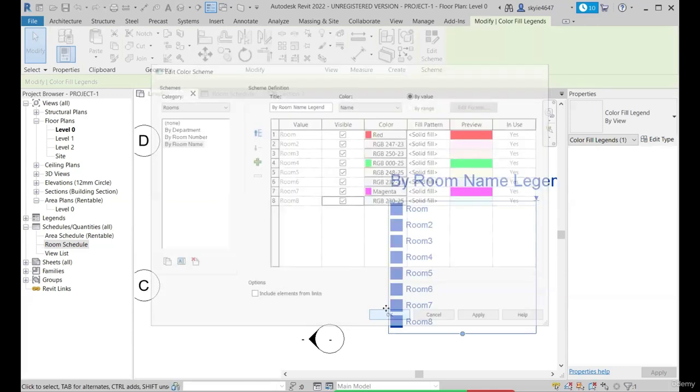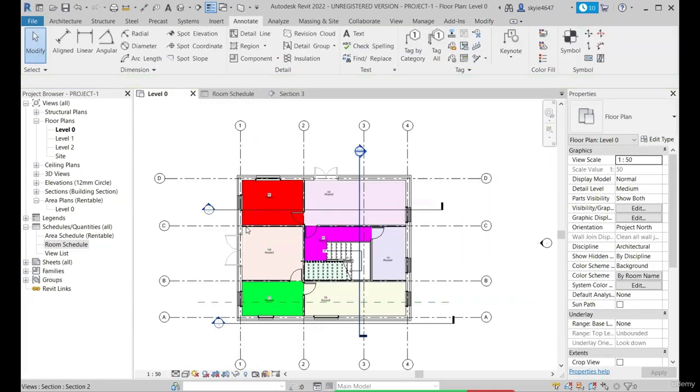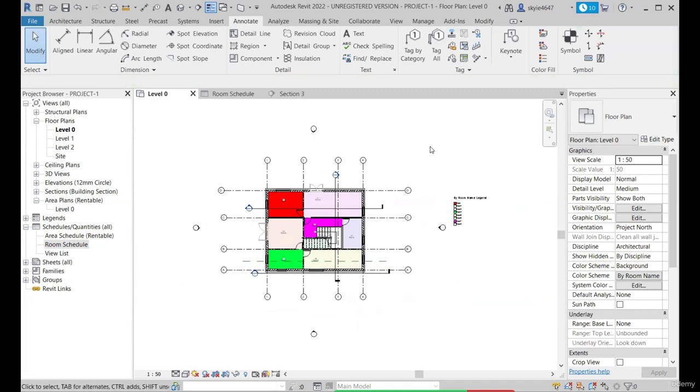Okay, apply. In this way you can have your color fill legend for your rooms as well. With this we conclude the room elements.